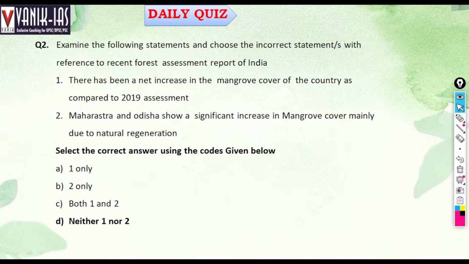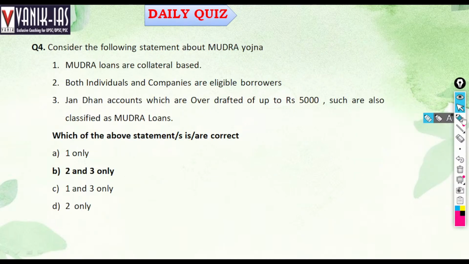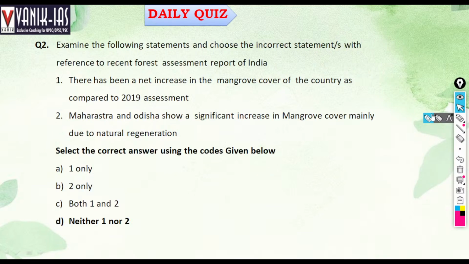Choose the incorrect statements. Which of the following statements are incorrect? First statement: there has been a net increase in the mangrove cover in the country compared to the 2019 assessment.